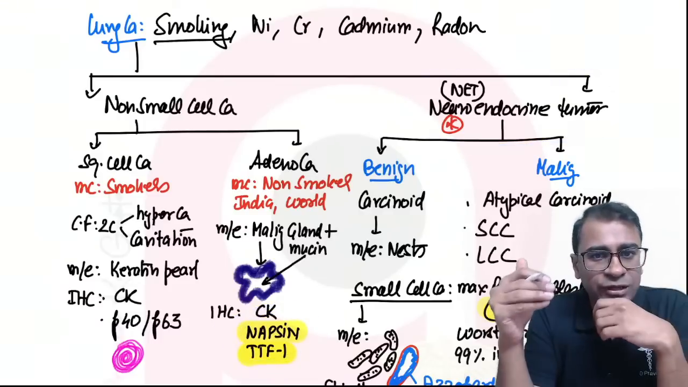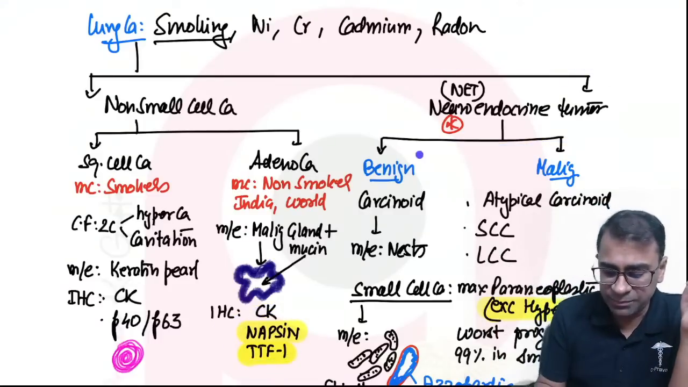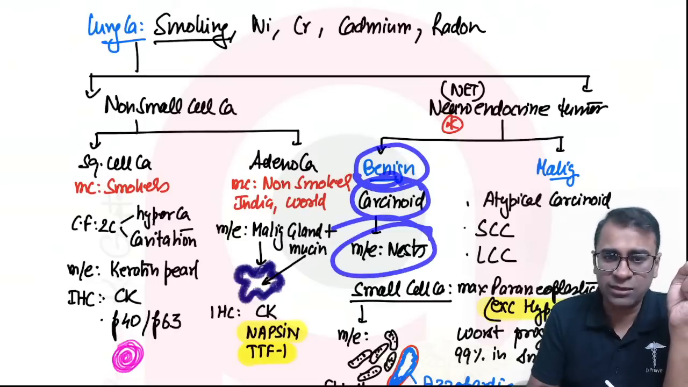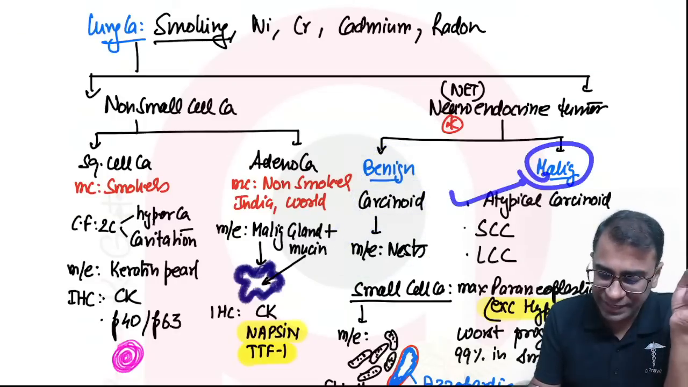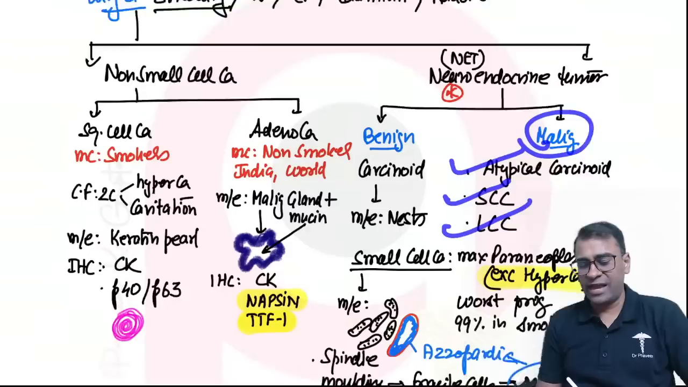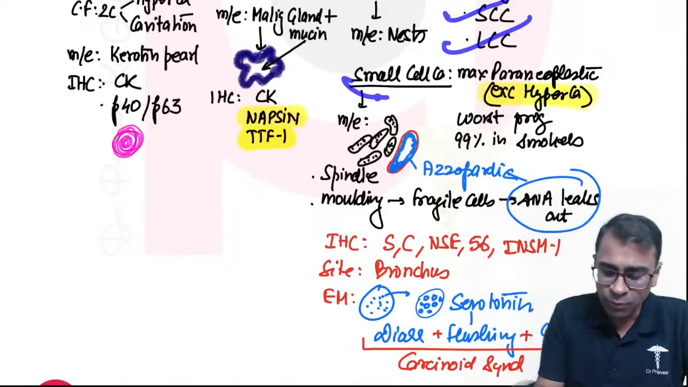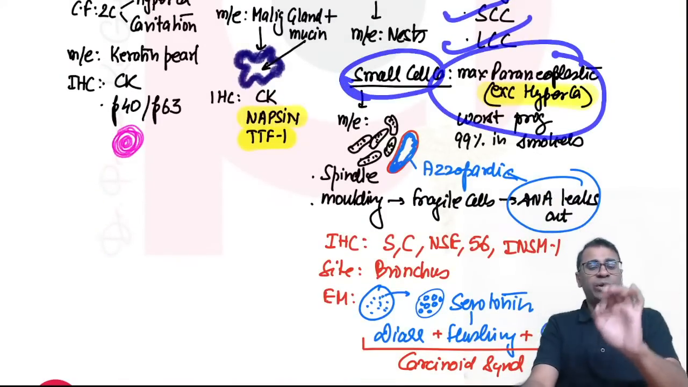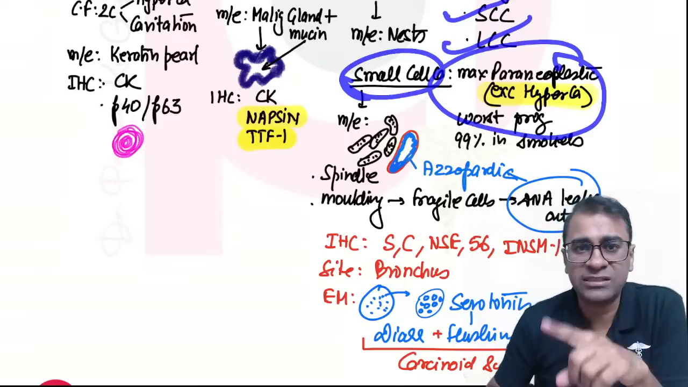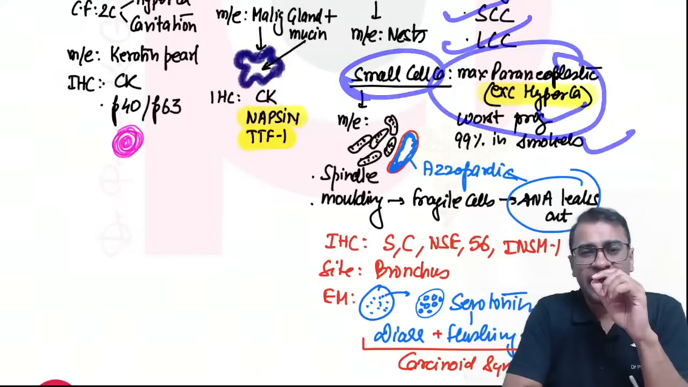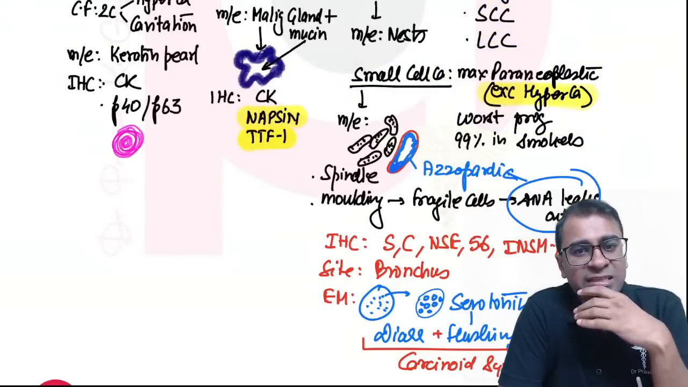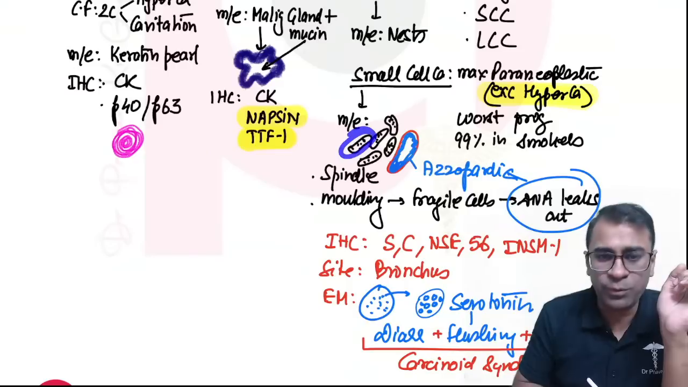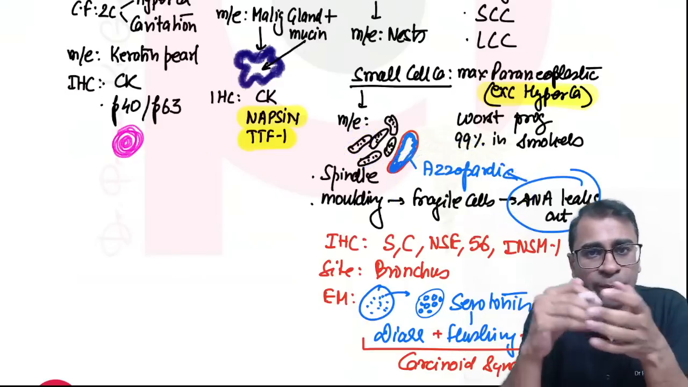Among the neuroendocrine tumors, there is benign and malignant. In the benign, it's carcinoid causing a nesting pattern, and in the malignant, it shows atypical carcinoid, small cell cancer as well as large cell cancer. Small cell cancer most commonly has paraneoplastic syndromes except hypercalcemia. It has a worse prognosis and almost virtually every case is seen in smokers. A typical morphology they show is spindle shaped tumor cells, and it can show you the Azzopardi effect.